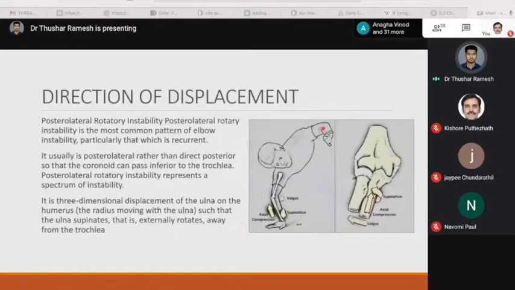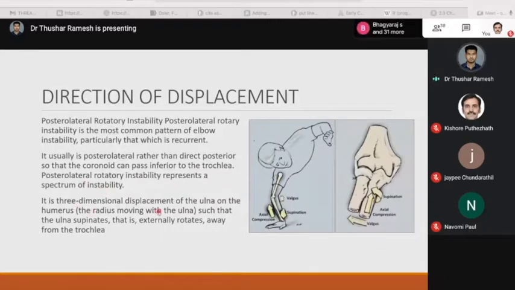Now let's consider the direction of displacement. Posterolateral rotatory instability is the most common pattern of instability, particularly the recurrent type. It is usually posterolateral rather than direct posterior, so that the coronoid can pass inferior to the trochlea, and posterolateral rotatory instability represents a spectrum of instability.